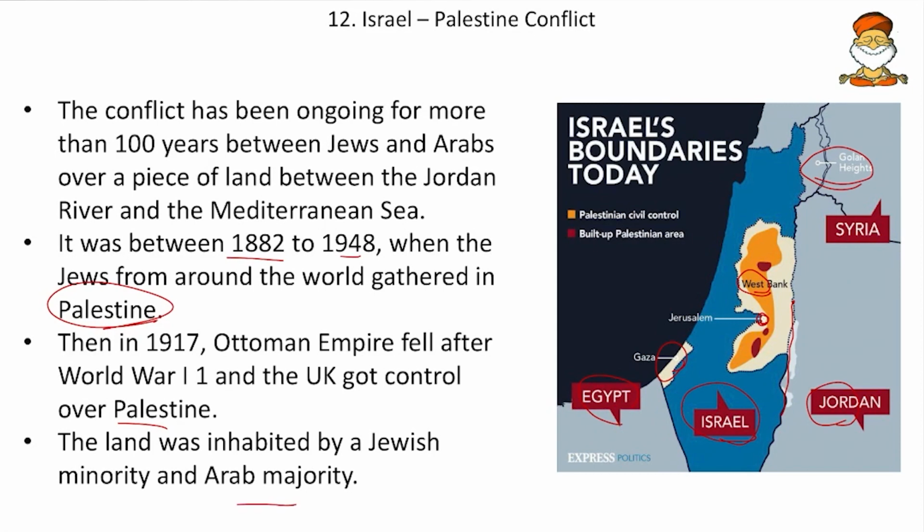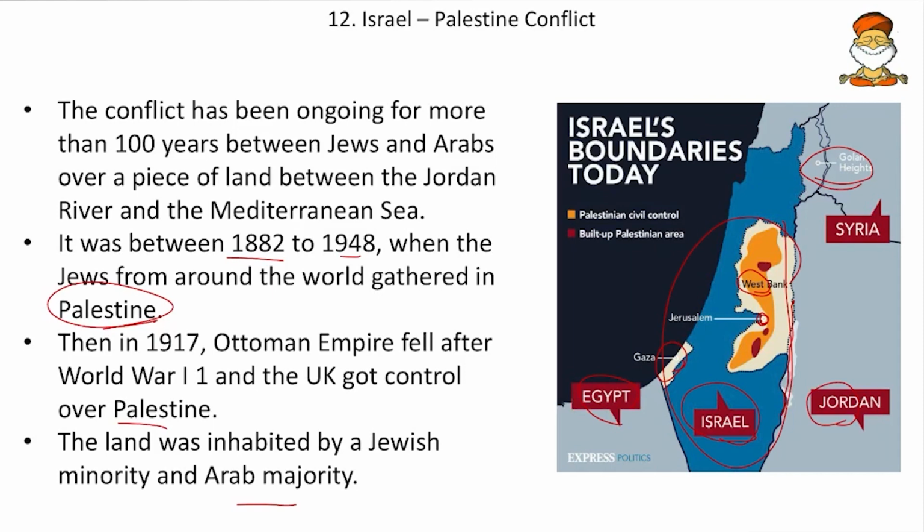So friends, earlier Israel was not there. This region was called Palestine and the people who inhabited there were called the Arab Palestinians, the Palestinian Muslims in other words. And now the Jews came, and during this time we also recall the Balfour Declaration, where the UK and US wanted to shift Jews from most parts of the world to this region so that they could escape from Hitler's vengeance. And all the Jews were concentrated here, and this encroached on the place where the Palestinian Muslims were already residing. So now the conflict arose between Israel, the Jews, and the Palestinians, who are the Muslims.